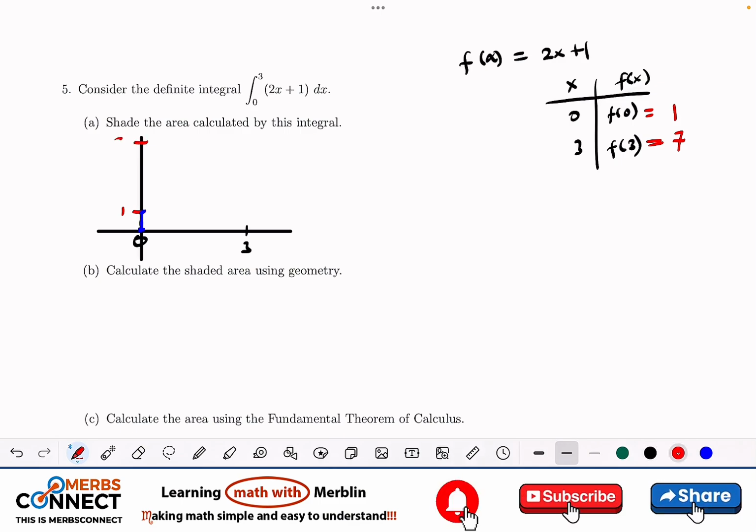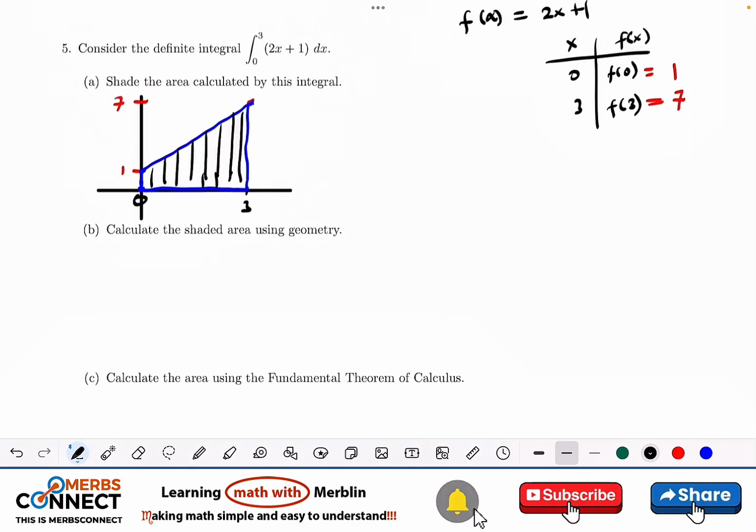So let me assume that 7 is here, and this is where my point is going to be, right? So my graph is going to be like this. Then I need to join them. Good. And then basically this one too is going like this. So the area I need to shade is somewhere here. My graph is very nice.